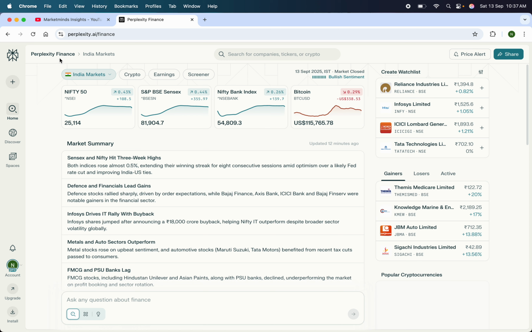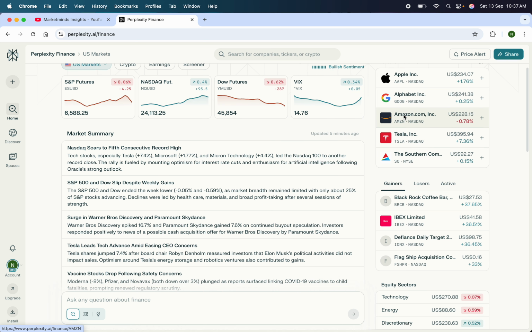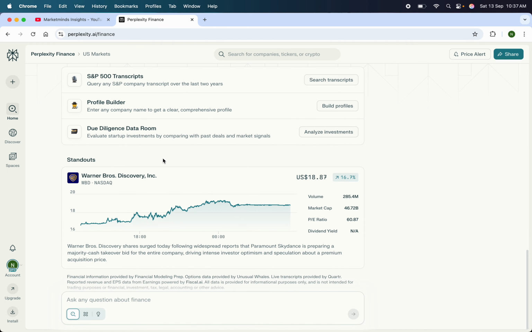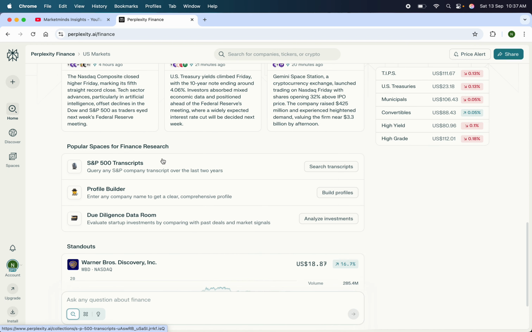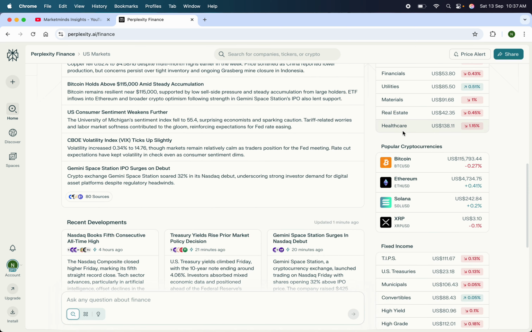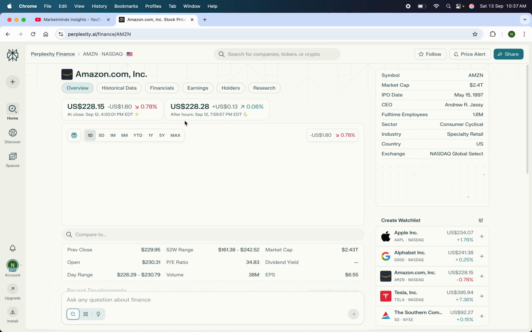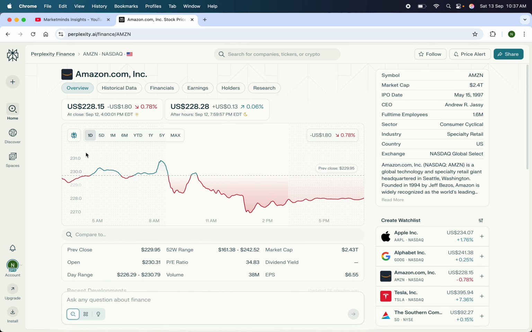So again, I'll come here to the finance section. I'll just go to the US market, and again we have S&P futures, Nasdaq futures, Dow futures. So let's say we want to analyze this Amazon stock. Again, here also the dashboard is pretty much the same. These are the standouts, these are the finance research and all those good information. So if we do the analysis of Amazon, again the same goes for the US stock as well.